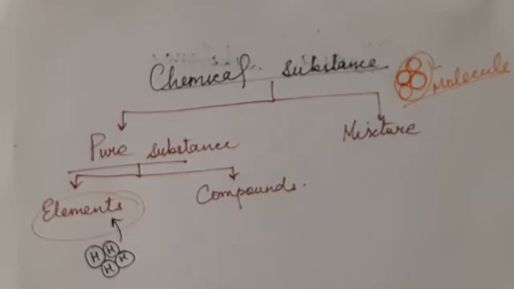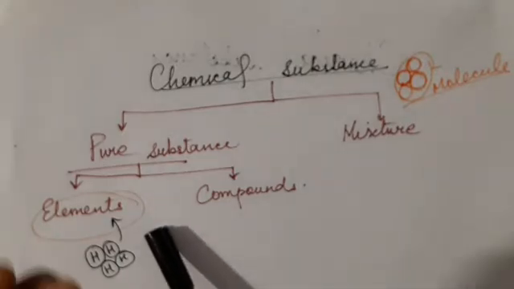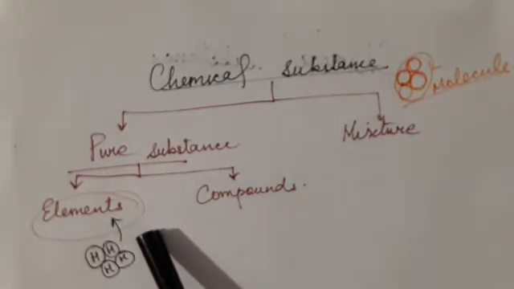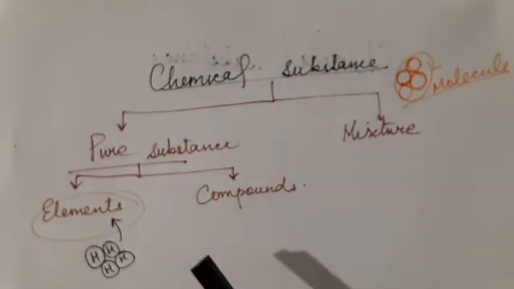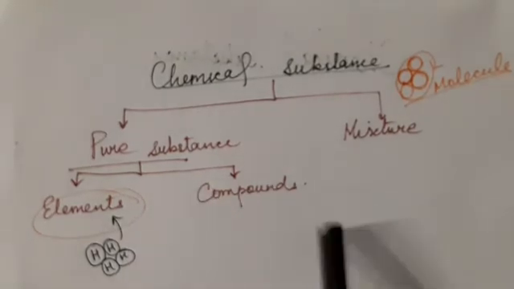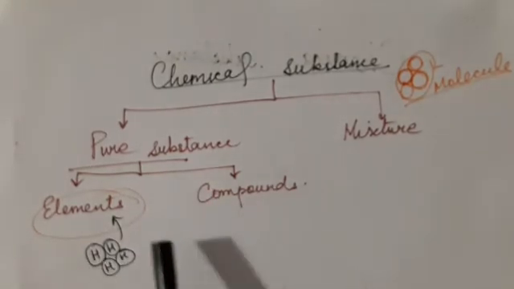One more very important thing about this is that an element cannot be broken down into simpler substances. This element of hydrogen cannot be further divided or further broken down. Okay, so this is all about the element. Then the next topic is compound. This is totally different from the element.